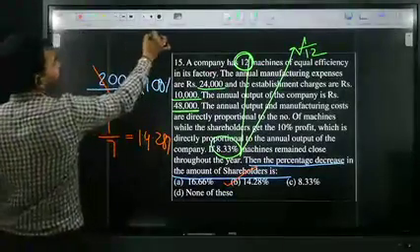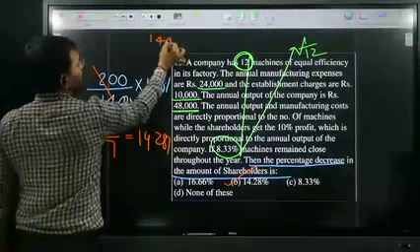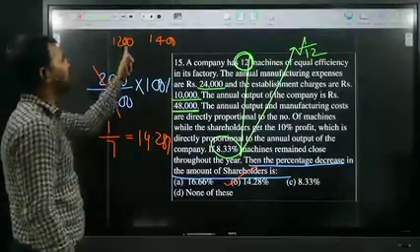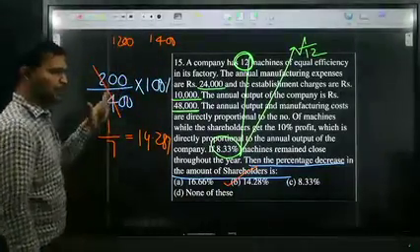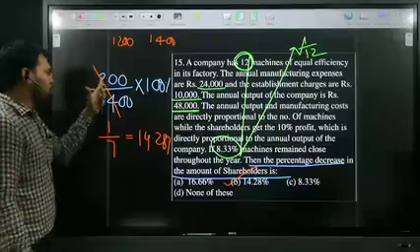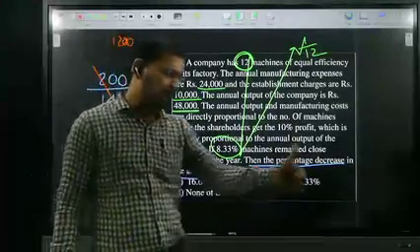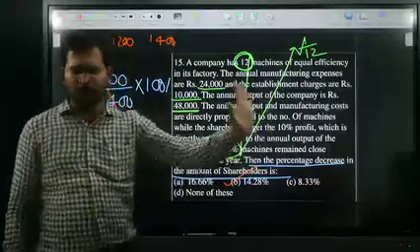Previous profit is 1,400, new profit is 1,200. They're asking how much decrease? 200 decrease. Previous one it is 1,400. 2 by 14 is 1 by 7, and 1 by 7 is nothing but 14.28. Are you okay, Swapna? Okay, no problem at all.